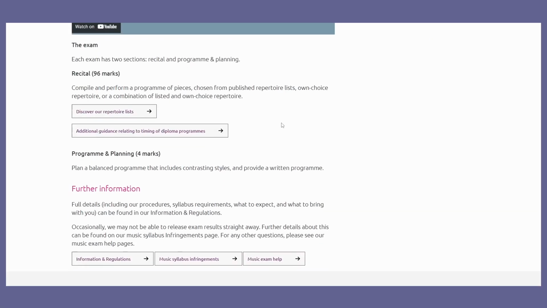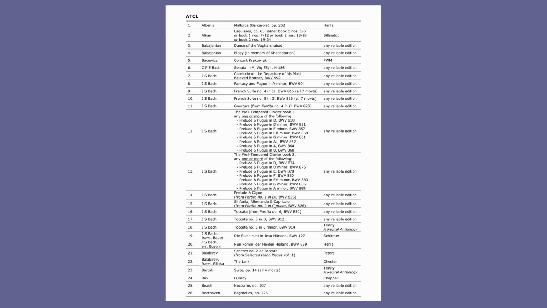So today I'm going to start learning a new piece. The piece that I've chosen is the first movement of the Bach Partita in C minor. The reason why I've chosen this piece is because I really like it. I've been wanting to learn it for a very long time. It's on the ATCL repertoire list, and it's been a little while since I've played some Bach.